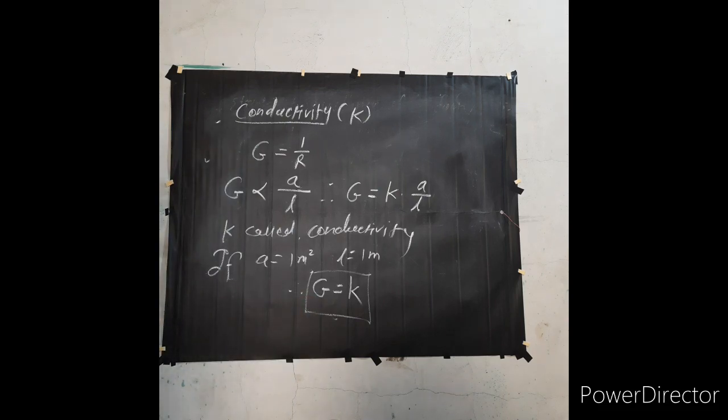So conductivity is the electrical conductance of a conductor of unit length and unit area of cross section. In other words, conductivity is the electrical conductance of a unit of material. Okay.